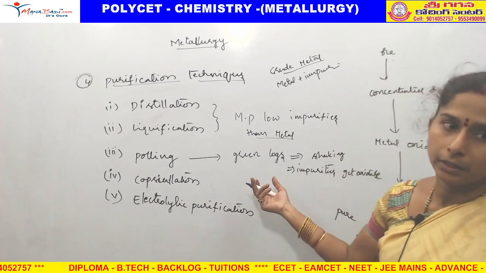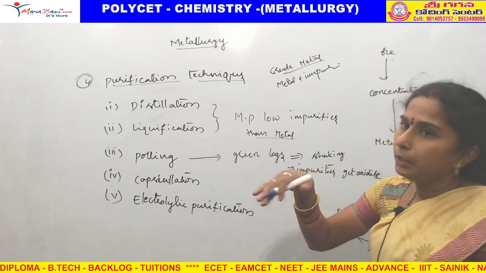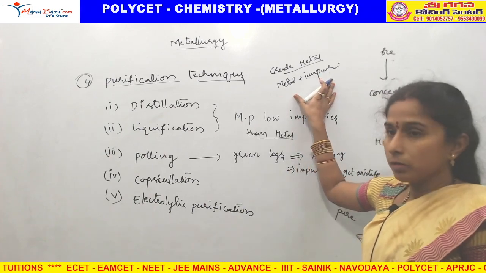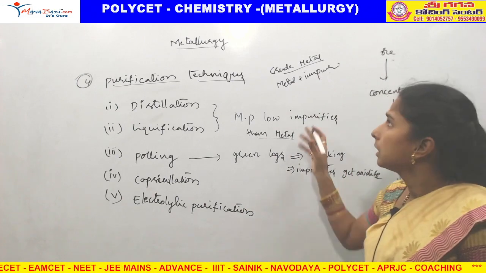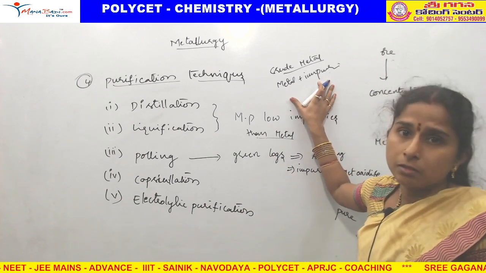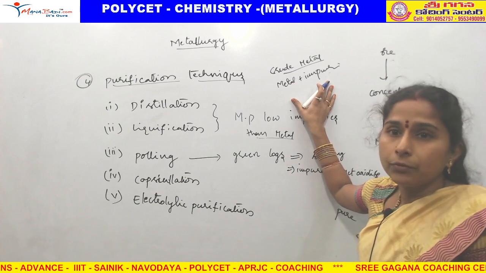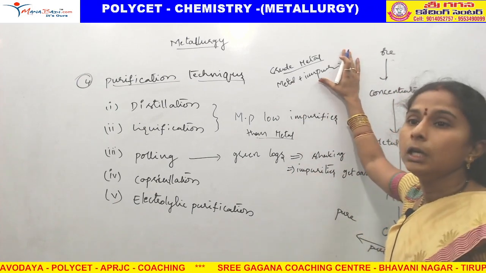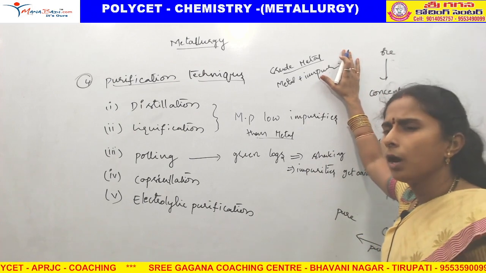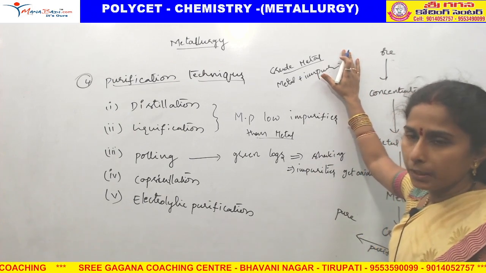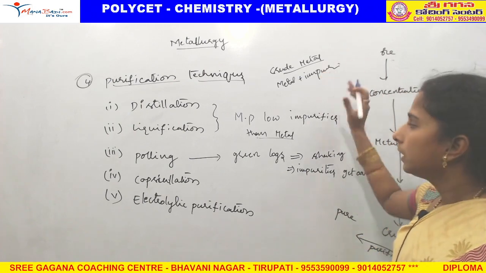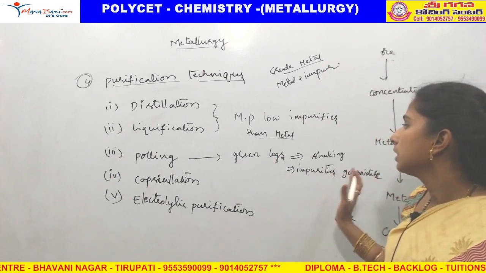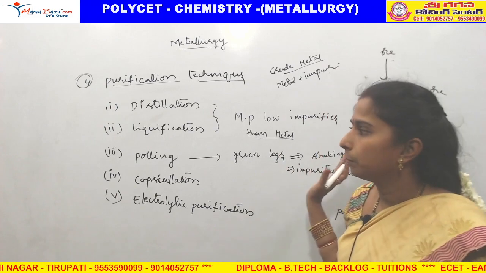Here the crude metal is converted into the liquid state by giving a high temperature. So by continuously stirring with the green logs, the impurities get oxidized. We will get only pure metal.